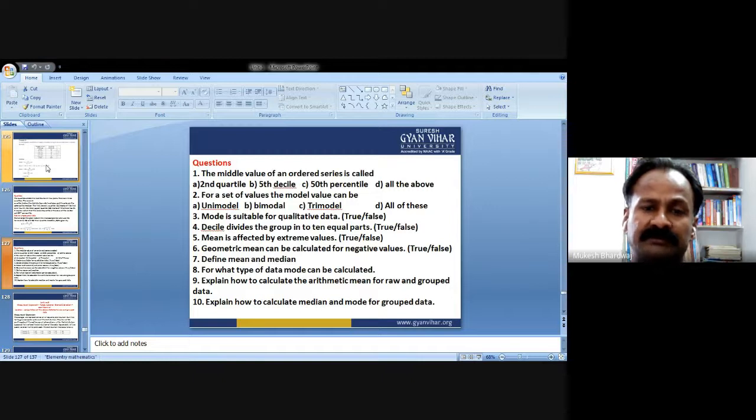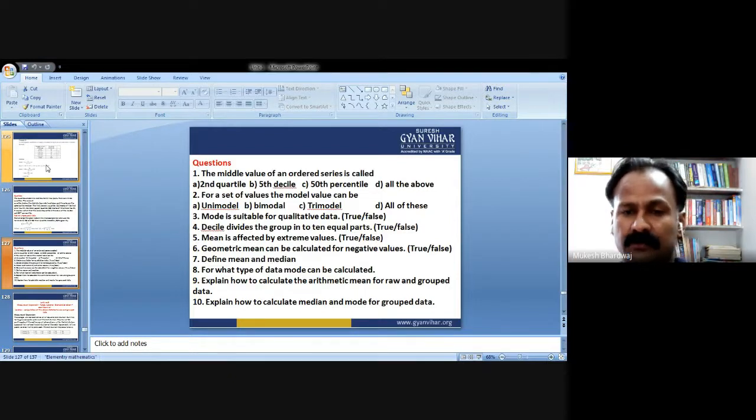Now these are some theoretical questions which you need to write by your own understanding of the topic. Define mean and median. For what type of data can mode be calculated? Explain how to calculate the arithmetic mean for raw and grouped data. Explain how to calculate median and mode for grouped data. So this is all about the mean, median, modes.